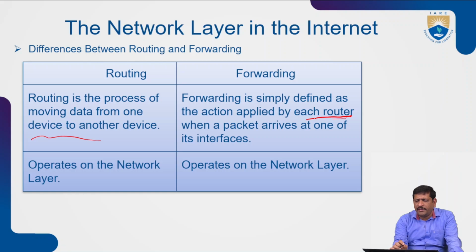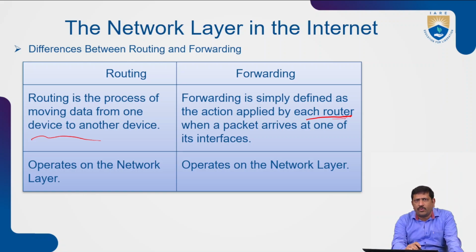It maintains the routing table, which has the source IP address and destination IP address. Based on these IP addresses, it forwards the data packets from one device to another device. Both devices are working in different networks.